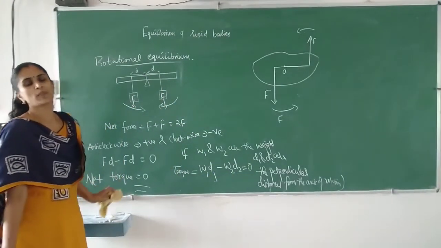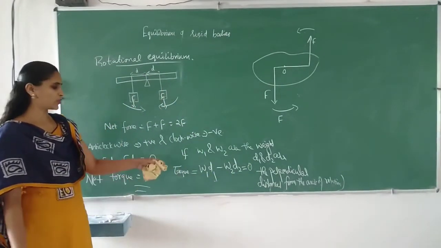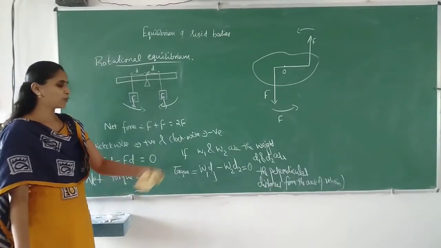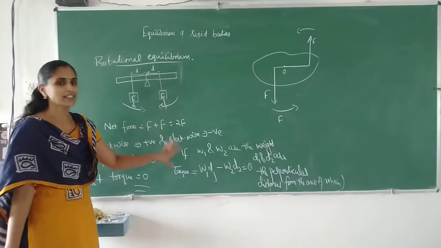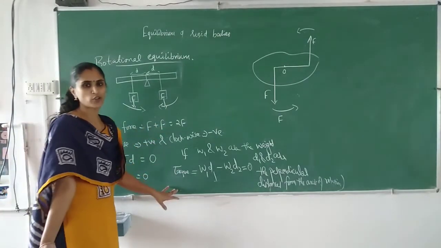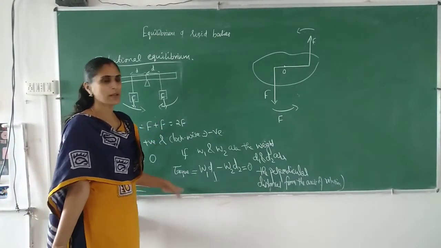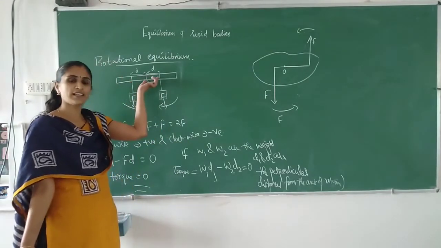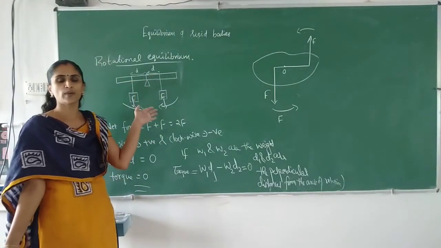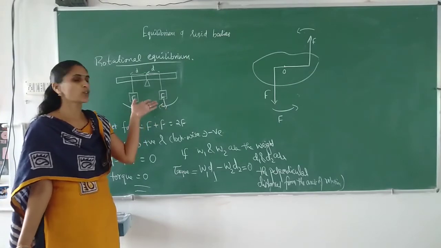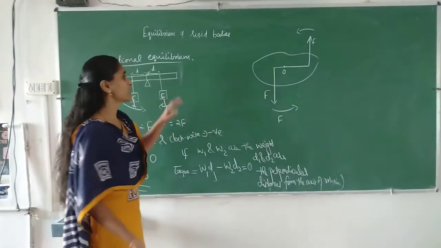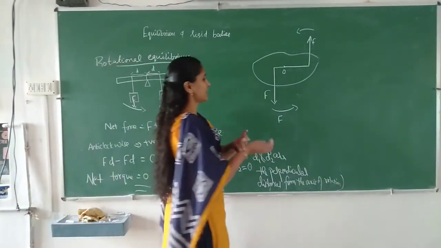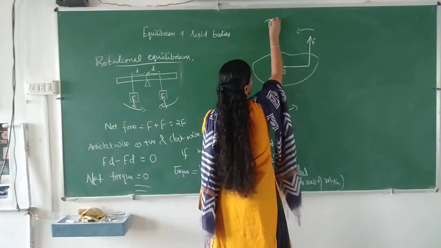W1 D1 minus W2 D2 equal to 0, or W1 D1 is equal to W2 D2, if it is given that it is in rotational equilibrium. Even if the distances are different, the anti-clockwise torque and clockwise torque should be equal. This is an example of rotational equilibrium, and next we can see the second example of translational equilibrium.